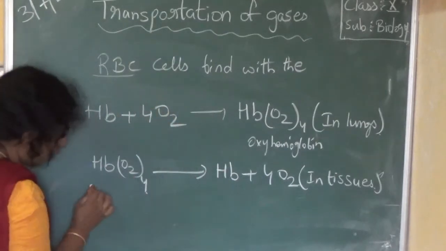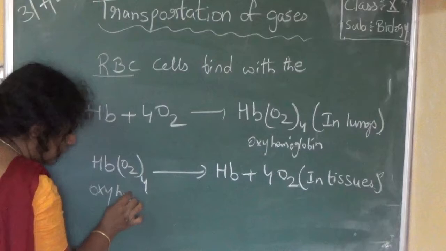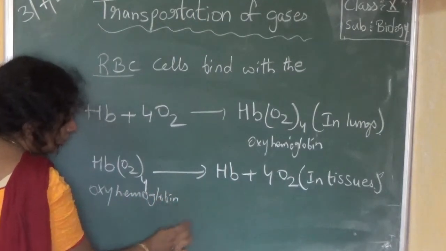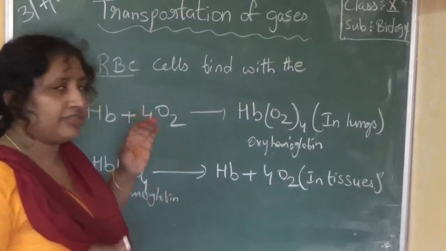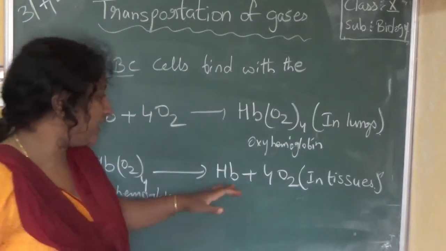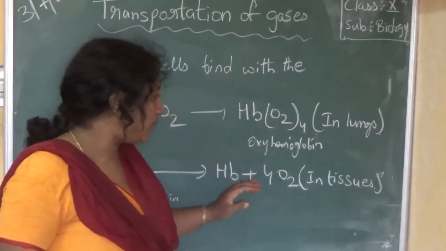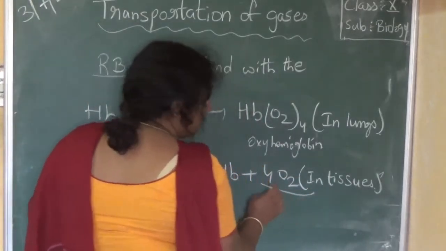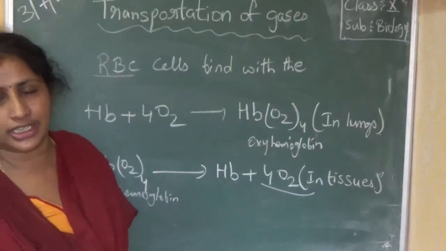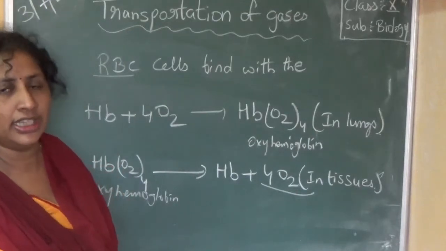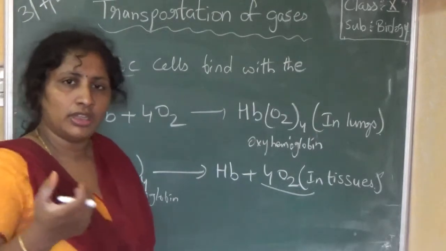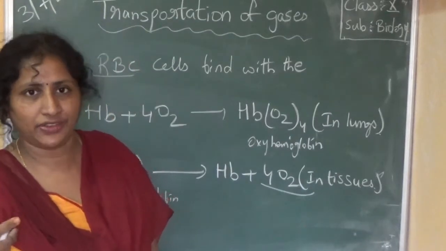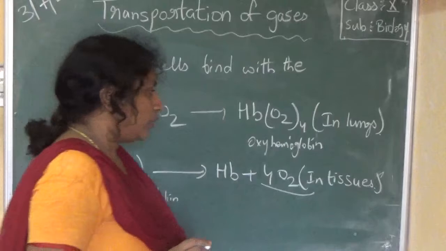So now this oxyhemoglobin, what will it do? It will go near the tissues and divide into hemoglobin and oxygen. This oxygen, by the process of diffusion, enters into the tissues. So the tissues will utilize the oxygen and they will do their activities. Understood? Okay, clear?